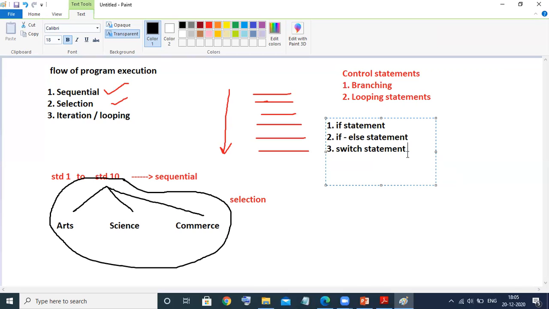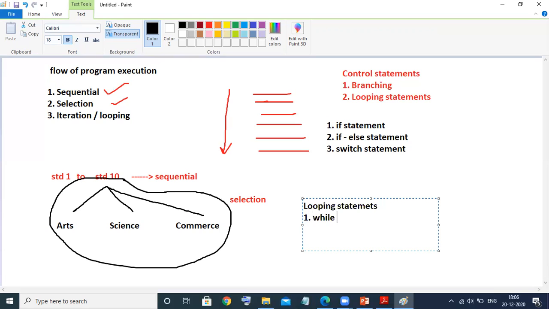So this is what a control statement is. And whenever I'm talking about looping statements, there are again three types of looping statements. One is the while loop, second is the do while loop, and third one is the for loop. These all three loops are used to perform looping kind of programs, iteration kind of programs.